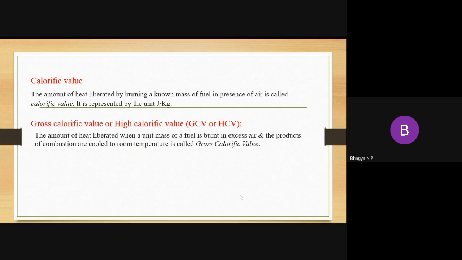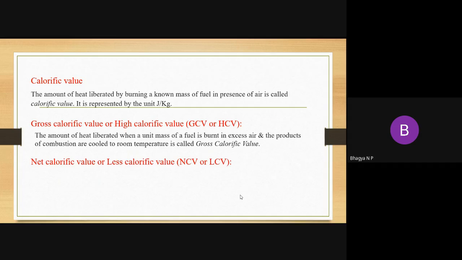So in the gross calorific value, we are able to measure two things. One is the amount of heat liberated by the fuel, and also the latent heat of water. And that latent heat of water we get only after the complete cooling of the products which are released from the combustion of the fuel.